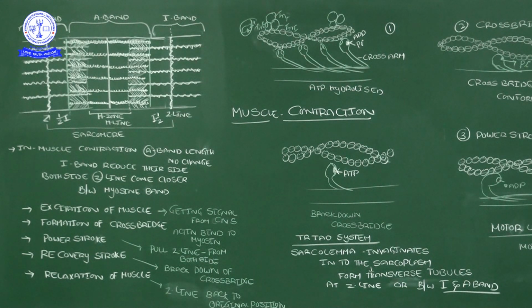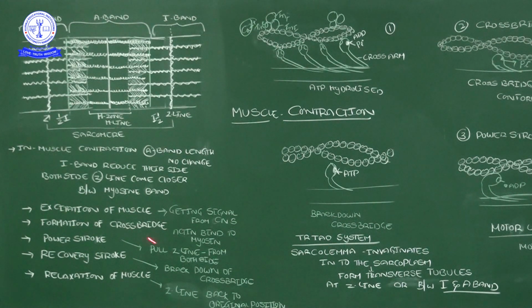Generally what we want to remember in these side headings: excitation of the muscle means the muscle wants to get signals from the central nervous system, that you have to remember. Because if the muscle wants to perform its work, it wants to get signals from the central nervous system. So in the first step the muscle gets the signals from the central nervous system.